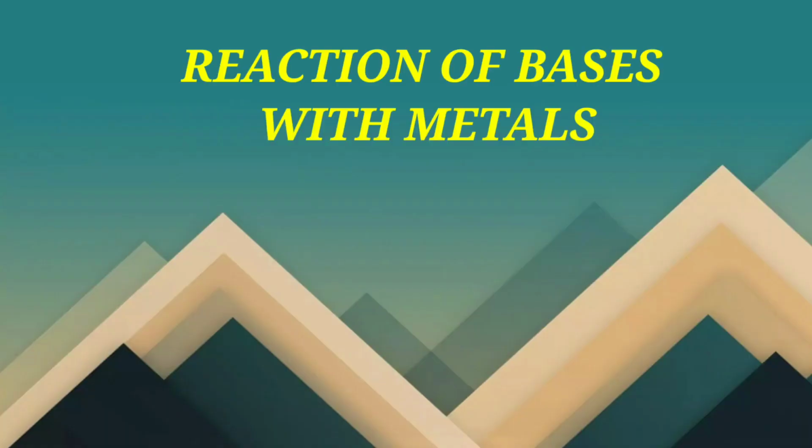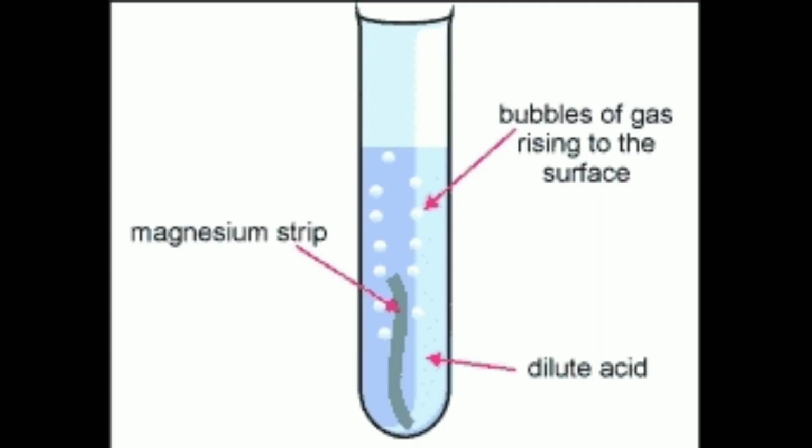Next topic, reaction of bases with metals. What will happen when metals are placed in bases? Bases like sodium hydroxide react with metals and release hydrogen gas. Repeat the activity by using sodium hydroxide instead of hydrochloric acid.